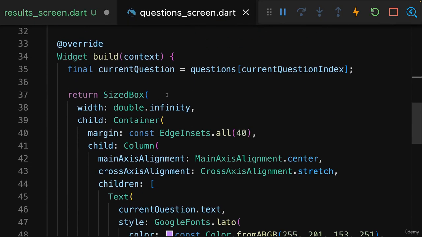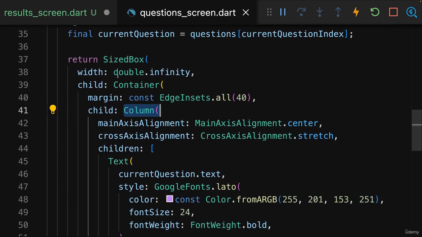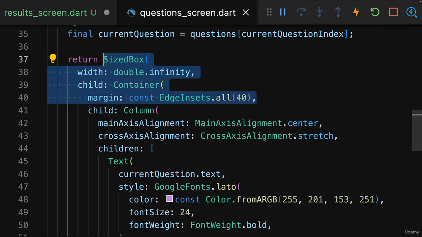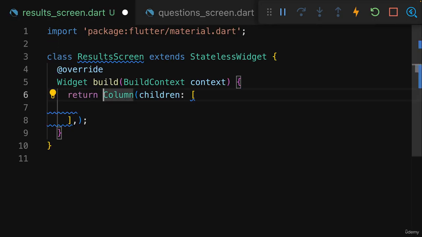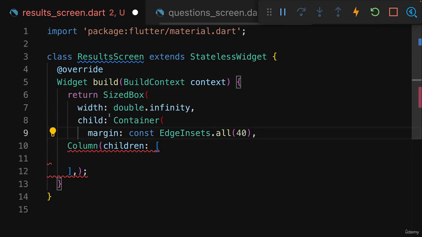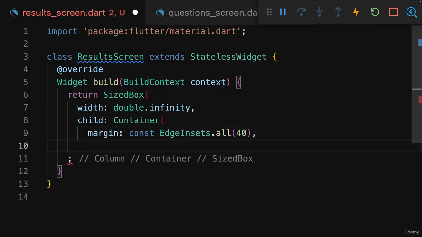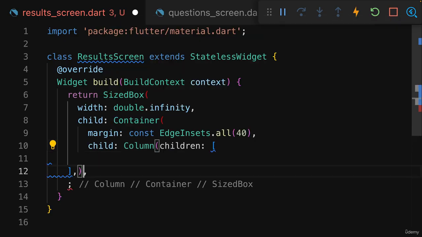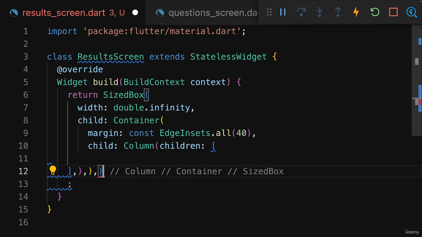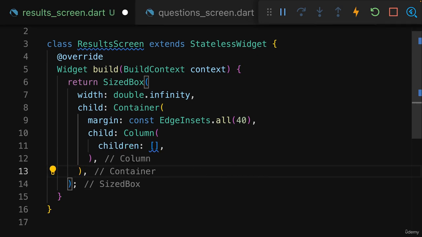Now, just as in the questions screen, my column should take up all the available width though, and it should have some margin around it, and therefore we can indeed use that same pattern that we already used in this questions screen widget. Hence, I'll copy that code, and in my results screen, I'll put that before my column here, and then make sure that my column widget is actually set as a child inside of that container widget, and then I need a couple of closing parentheses thereafter, so that the code looks like this.